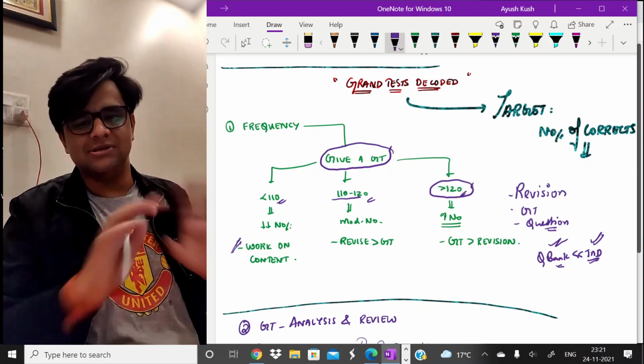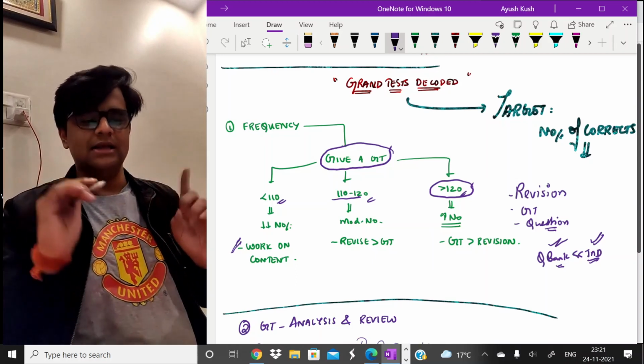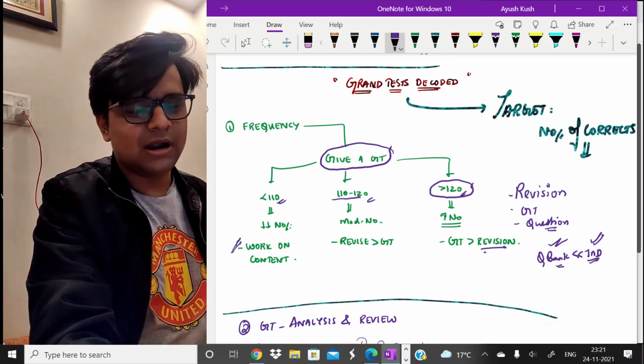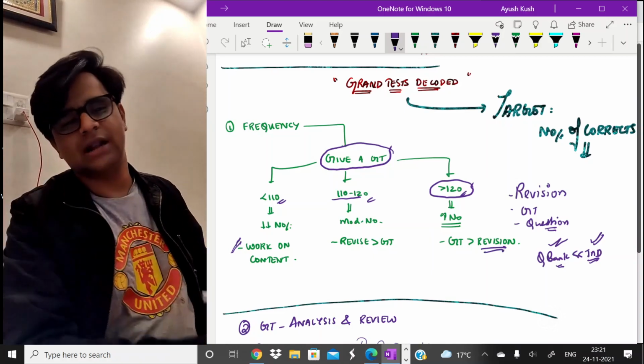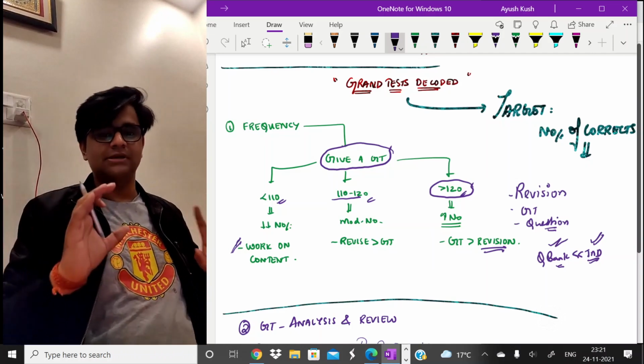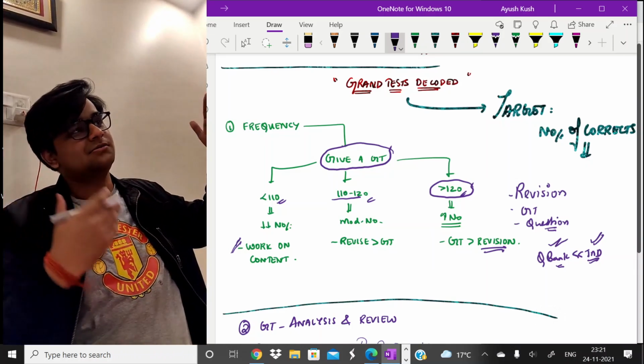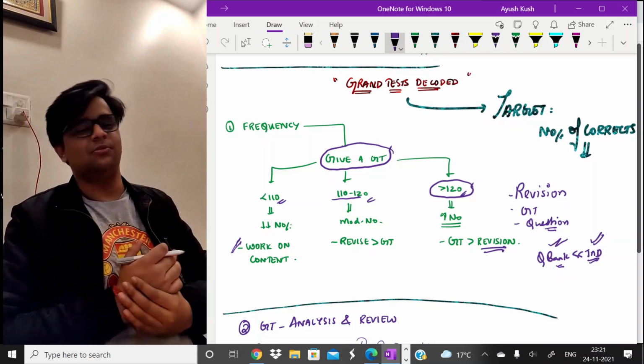No matter how many silly mistakes I make or whatever I do, less than 120 is not a possibility for me. The reason being, my revision source was so strong, and the number of revisions of the revision source that I've given are very, very high. I've read those 3 copies at least 15-20 times. That is the time that I got because of so many postponements.